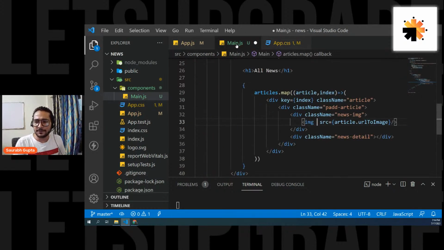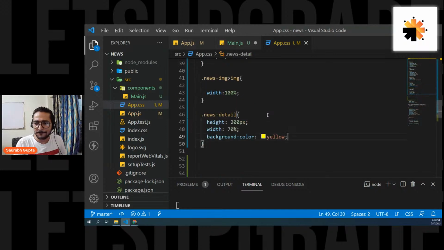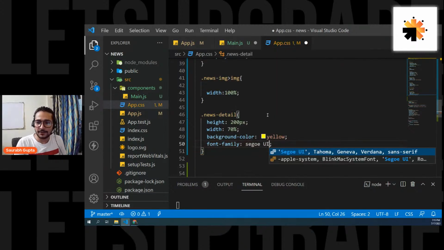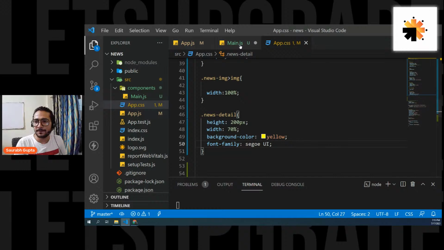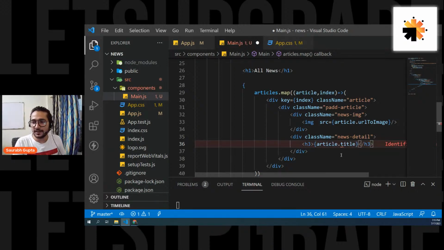Now let's go here and put an H3. And also I want to change the font family. So where is news detail? Okay, so font family, again Segoe UI. Go here now, and inside H3 I want to display the title. So article.title. Let's see.